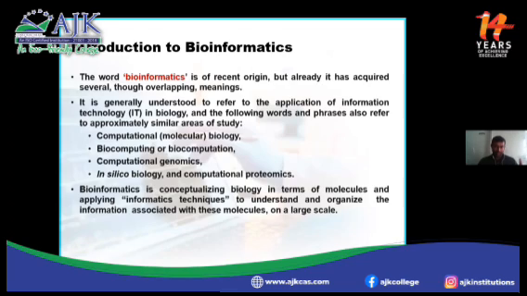It's a combination of two words, bio plus informatics: biological applications involved or overlapped with information technology. Some phrases also refer to similar areas: computational molecular biology, biocomputing or biocomputation, computational genomics, in silico biology, and computational proteomics.